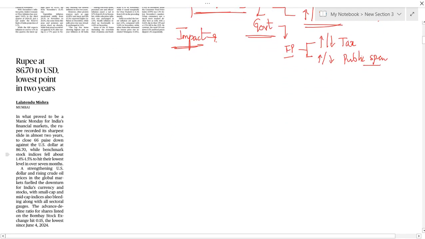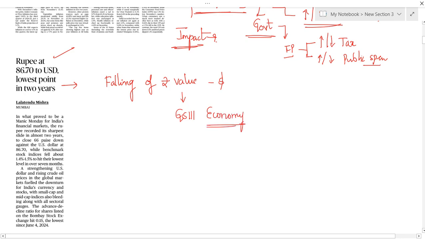And now let us move on to the next topic. The title says: Rupee at 86.70 to US dollar, lowest point in 2 years. So this article is saying that the rupee is falling. There is decreasing of rupee value against the dollar. You can see this topic in GS paper 3 under economy. So from an economy point of view, we will be seeing this topic.